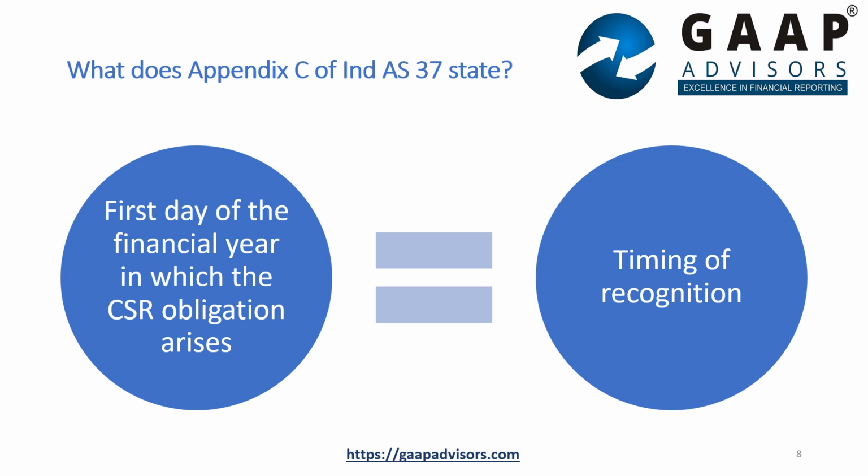In a nutshell, as per Appendix C of Ind AS 37, the liability must be recognized on the first day of financial year 21-22. However, the FAQ postpones the recognition till the incurrence of the expense for the amount that the entity spends during the year, and for the unspent amount, it postpones the recognition of liability by 1 year, that is, to the last day of financial year 21-22.